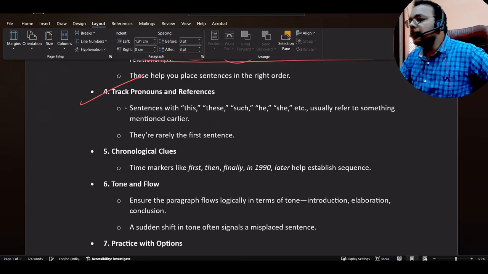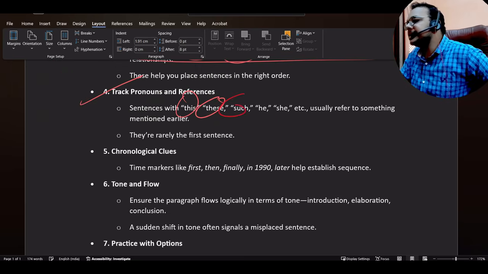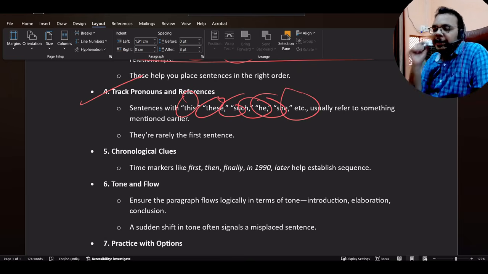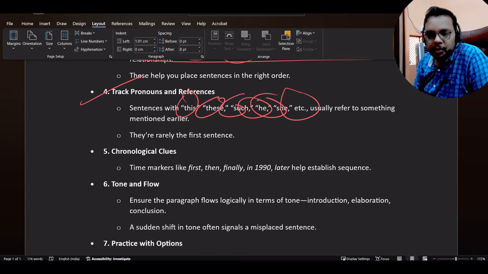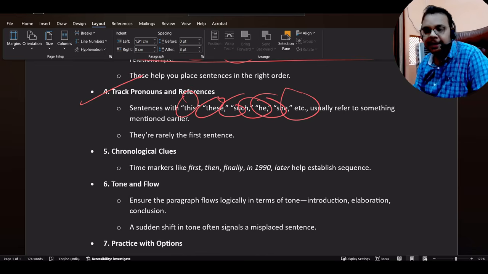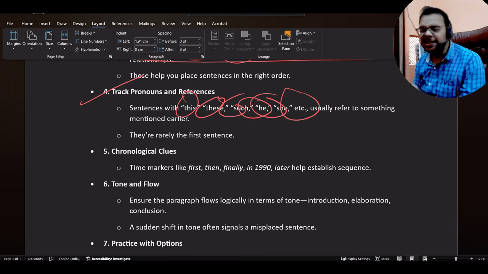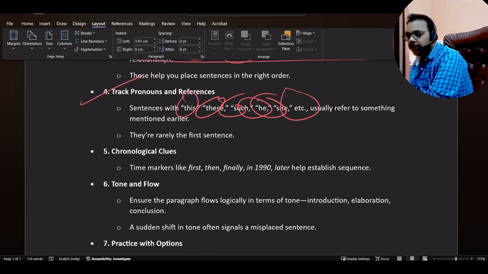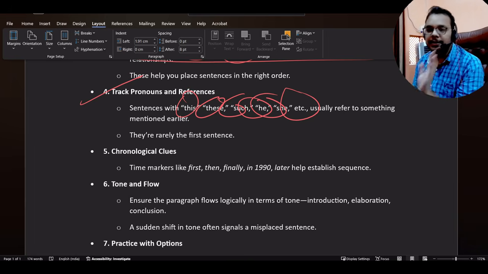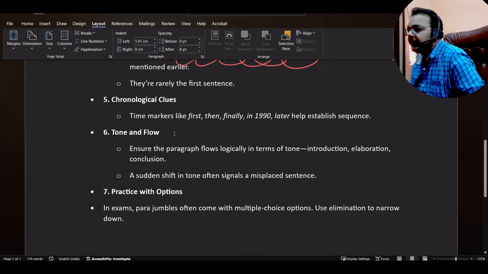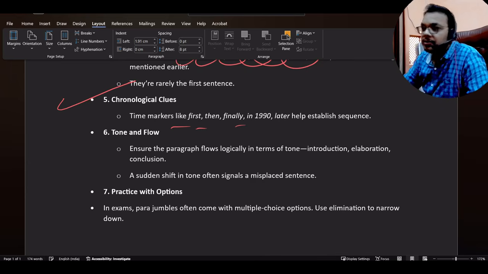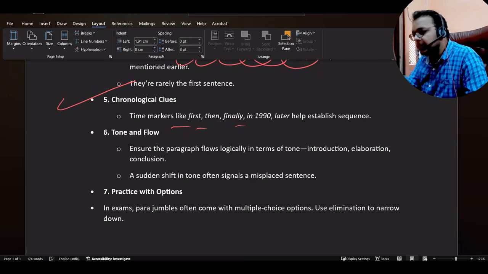Okay, track the pronouns. So this, these, such, he, she, etc. Pronouns will be pointing out to someone. So pronouns will help us to identify the previous sentence of it. Suppose we are using somewhere the pronoun, so pronoun will be helping out what could be the previous sentence of that. Okay, so this would be another one thing. Chronological clues like first, then, finally, so this kind of words could be there which we can use to identify the sequence.